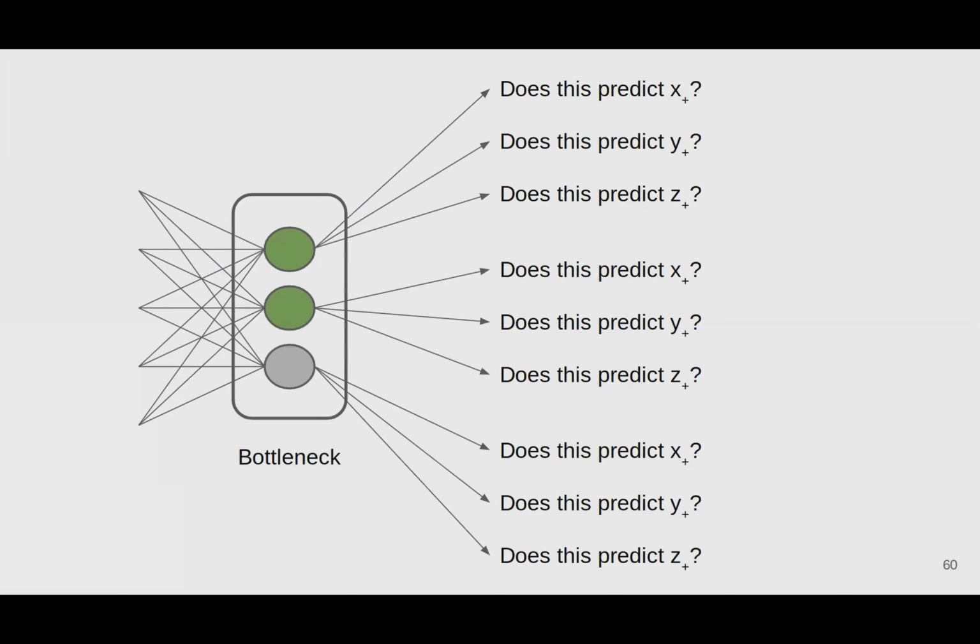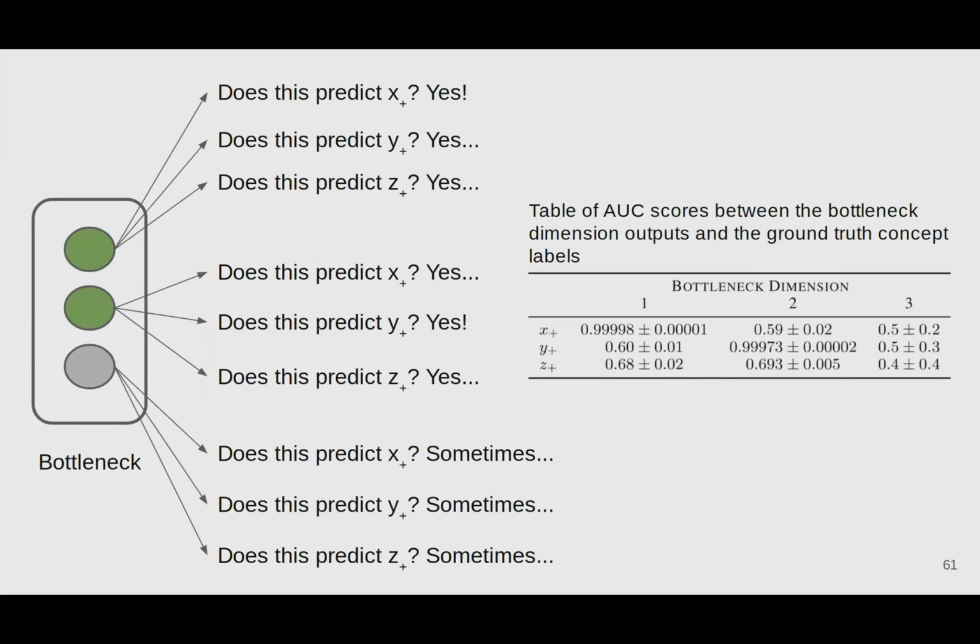For this model to be interpretable, each of the bottleneck dimensions has to purely represent a single concept. We investigate this by quantifying how predictive each bottleneck dimension is of each of our 3 concepts. Unfortunately, we observe that introducing the latent dimension does not help improve concept purity. All the aligned bottleneck nodes are still partly predictive of the concepts that they were not aligned with. The latent dimension does not align with the missing concept. In fact, the latent dimension further compromises interpretability by also leaking information about the known concepts.